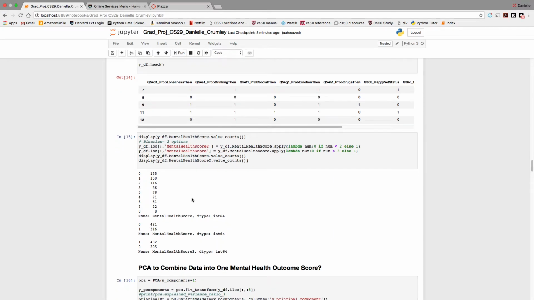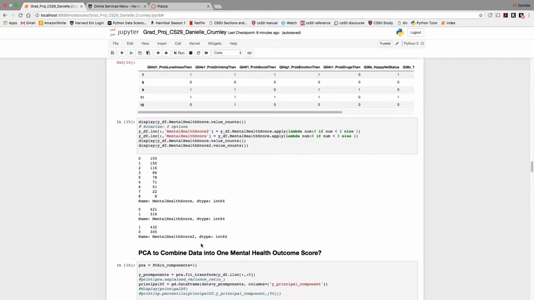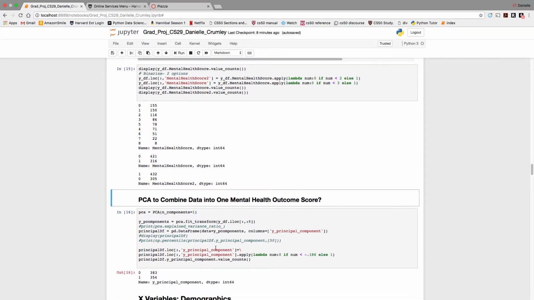I also wanted to see if I could use PCA to help me combine these different survey questions into one mental health outcome score instead of just arbitrarily adding them together as I did myself. I know generally PCA is used for continuous data, and my data is all categorical.